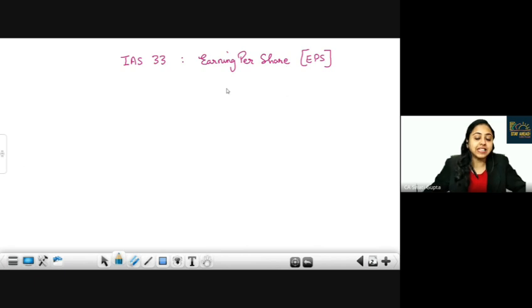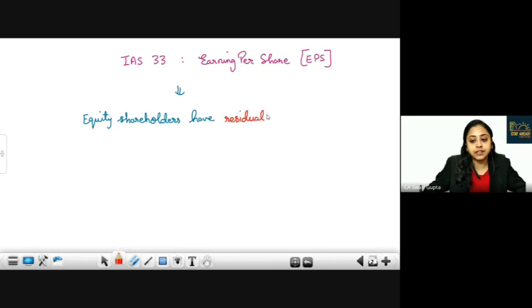Earning per share is generally a measure to estimate the performance of the company from the perspective of the owner, or you can say equity shareholder. Because as you know, equity shareholders, ordinary shareholders, have residual interest.